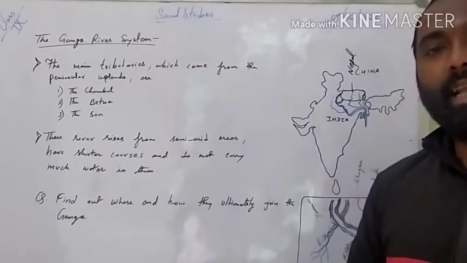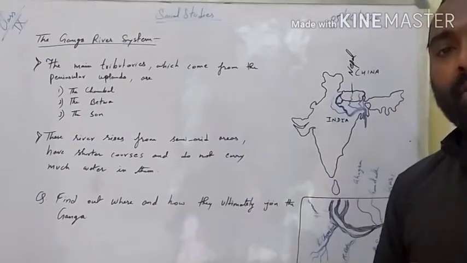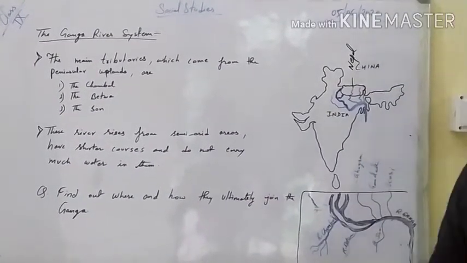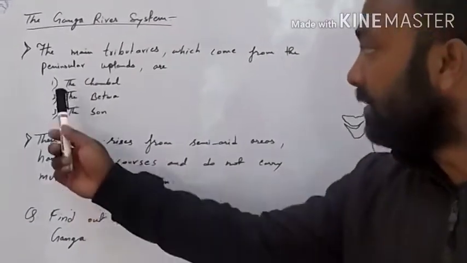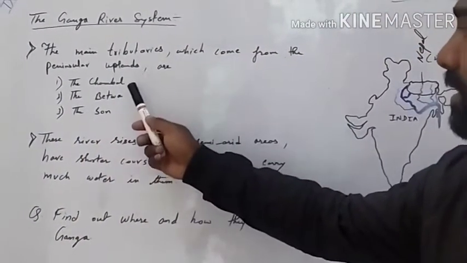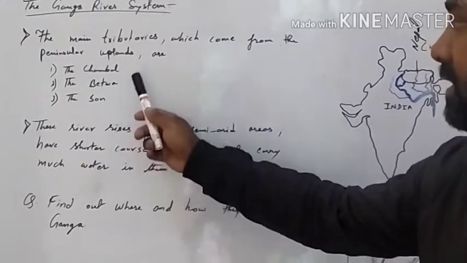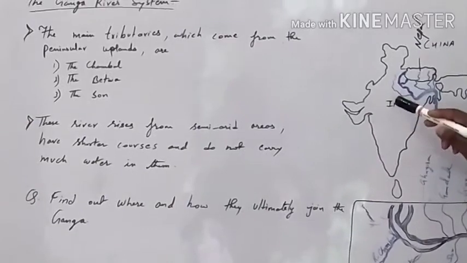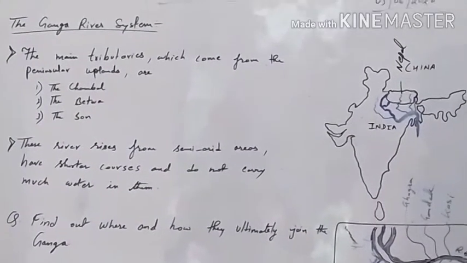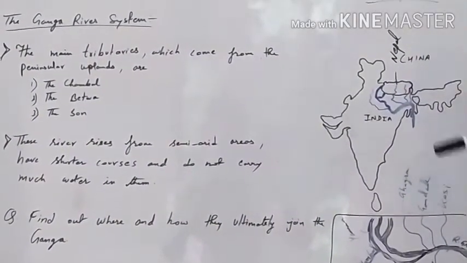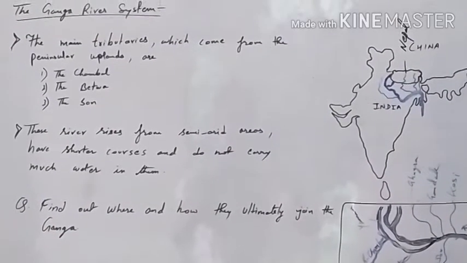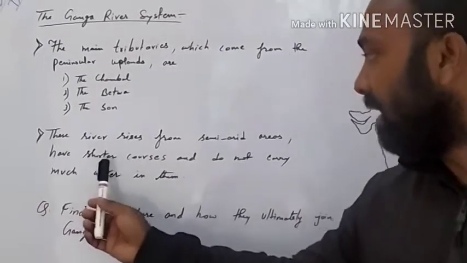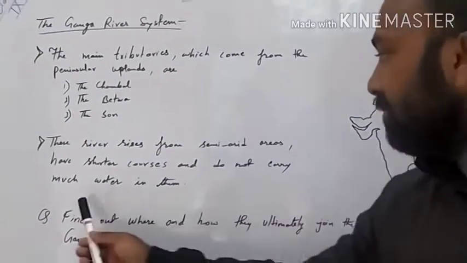Now let us understand about the tributaries which come from the peninsular upland and join the river Ganga. You can see on the board, these rivers are river Chambal, Betwa, and so on. These are the main tributaries which come from the upland of the peninsular and then join the main river, that is Ganga. The rivers rise from the semi-arid areas, have shorter courses and do not carry much water in them.